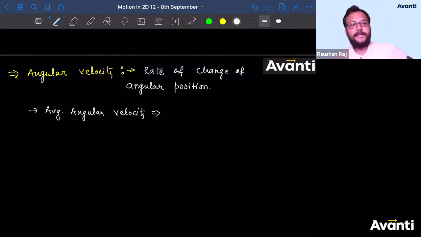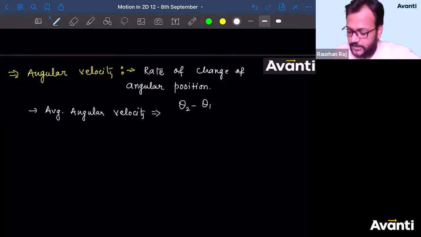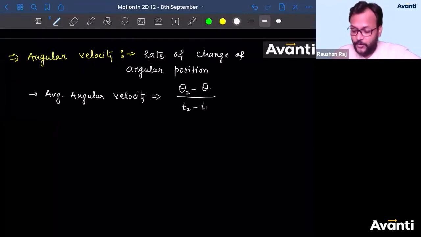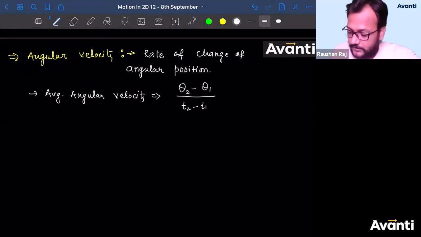Delta R by delta T, right? Displacement by time, correct? Similarly, average angular velocity will be defined as theta 2 minus theta 1 divided by T2 minus T1. We denote this velocity with the letter omega. We represent angular velocity with omega.